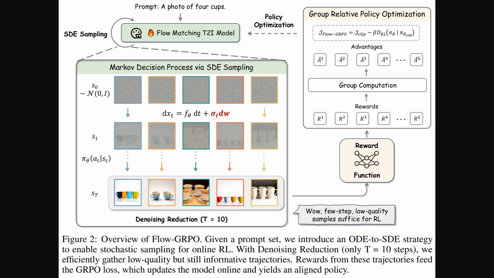Well, this figure gives us a great overview. On the left, it shows the image generation as a Markov decision process, which is essentially a framework where the AI makes a sequence of decisions to refine an image step by step. This process uses the ordinary differential equation to stochastic differential equation conversion for exploration. And crucially, it employs denoising reduction, using fewer steps to quickly create training samples. These samples then inform the group relative policy optimization on the right, which is the learning algorithm that updates the model.